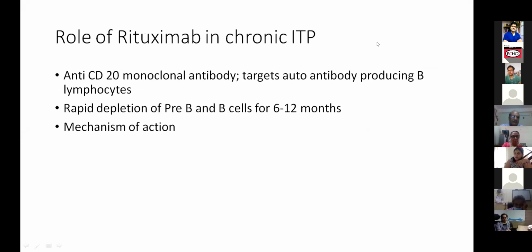We'll just briefly discuss before we see what happened to the patient. So rituximab is one agent which has been helpful in patients with chronic ITP, especially if they are symptomatic. So this is one of the second line agents. It basically causes B lymphopenia. So antibody production, autoantibody production comes down significantly.